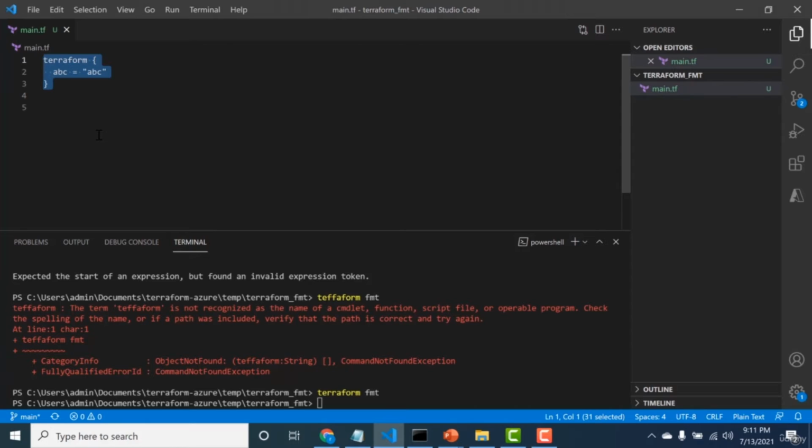So the next chapter is going to be an assignment in which I have a few questions with regards to the validity of the syntax. So you can use the terraform fmt command to check whether that particular syntax is valid or not. So meanwhile, I'll see you in the next section. So I'll see you there.